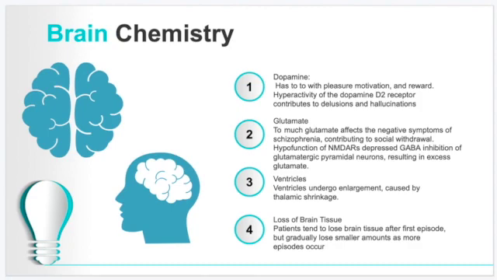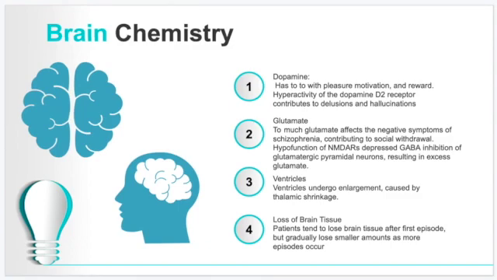The brain chemistry is affected by 4 things: dopamine, glutamate, ventricles, and the amount of brain tissue. So the dopamine has to do with pleasure and reward, and it's going to be the hyperactivity of the dopamine D2 receptor, and that is what affects the delusions and hallucinations.